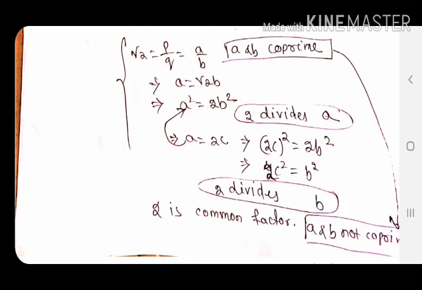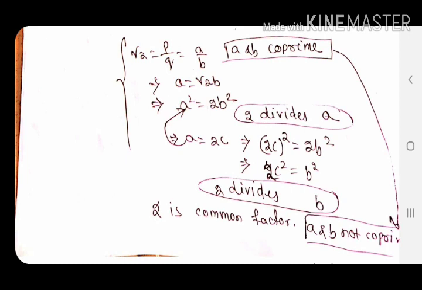Now, let us again revise the important points of this proof. So, what did we do first? We first took root 2 as rational, meaning root 2 equals p by q. Next we wrote it as a by b, where a and b are co-primes. We got the value of a square. So, what is the motto? To get that 2 is a factor of a. So, the first important point, we got 2 is a factor of a, and as 2 divides a, a equals 2 into something, so a equals 2c.